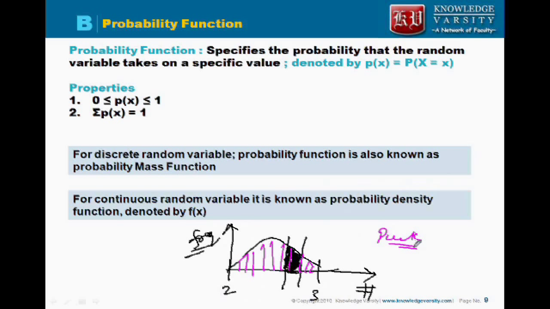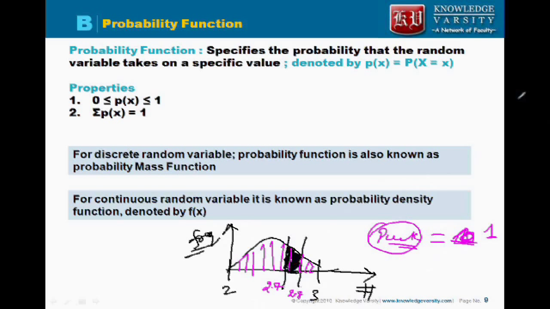So this pink color, the total area will be how much? Can I say it will be 1, because it is the total area? The total area has to be 1. And this black one is the probability that the number will be between, let's say, 2.7 to 2.8.